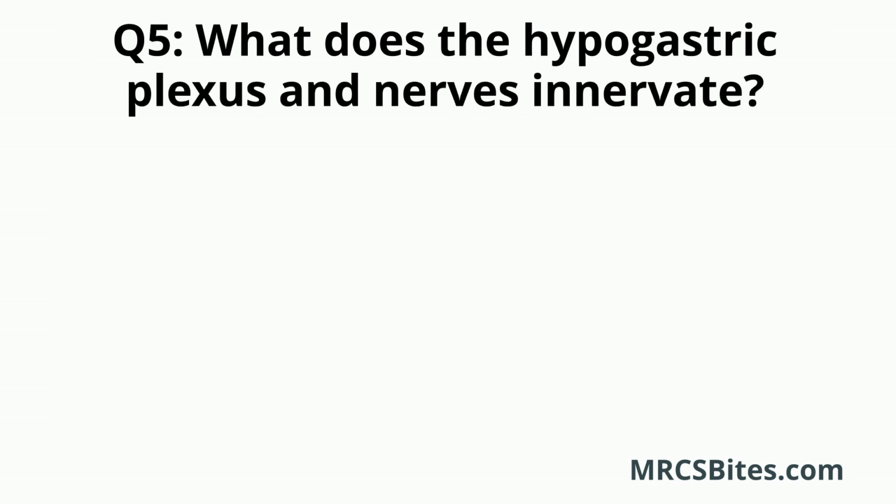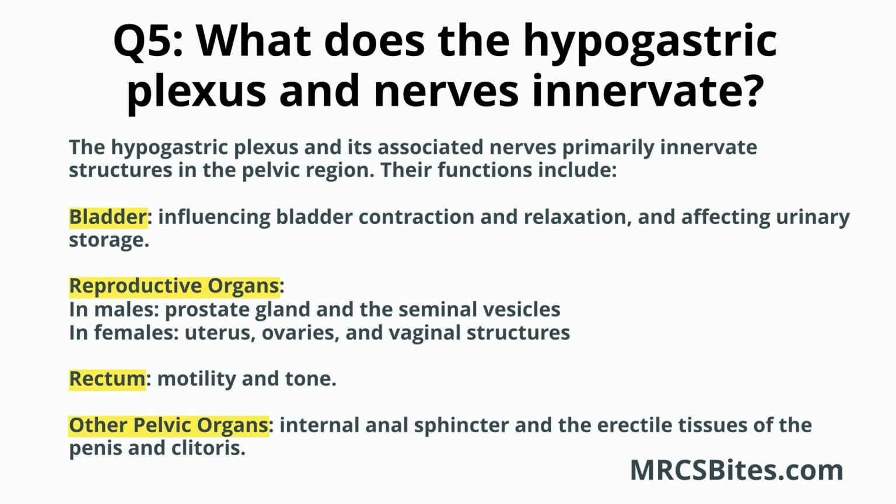Question 5. What does the hypogastric plexus and nerves innervate? The hypogastric plexus and its associated nerves primarily innervate structures in the pelvic region. Their functions include bladder. The hypogastric plexus provides sympathetic innervation to the bladder, influencing bladder contraction and relaxation, and affecting urinary storage. Reproductive organs. In males, the hypogastric plexus innervates structures such as the prostate gland and the seminal vesicles,